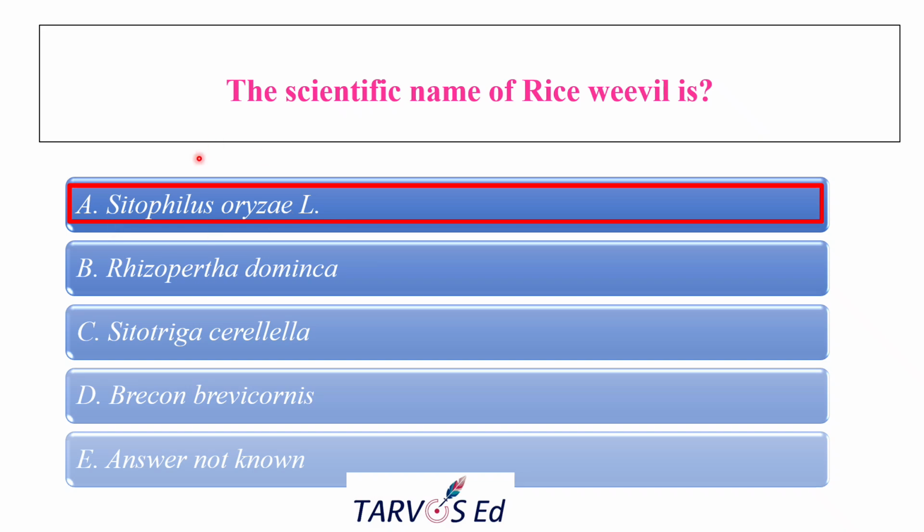By looking at the options themselves, we can easily predict the correct answer, because the rice weevil is Sitophilus oryzae, right? It belongs to the family Curculionidae, and the symptoms I have already told you. Rhyzopertha dominica is basically the lesser grain borer. Sitotroga cerealella is the Angoumois grain moth. Bracon brevicornis is the larval parasitoid. So the family is Curculionidae and the order is Coleoptera.